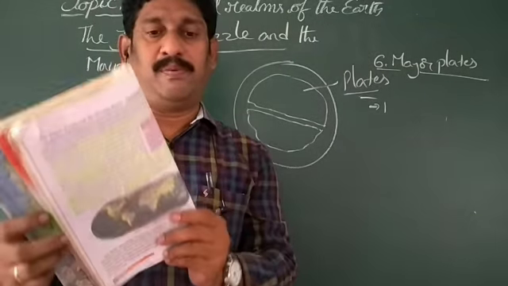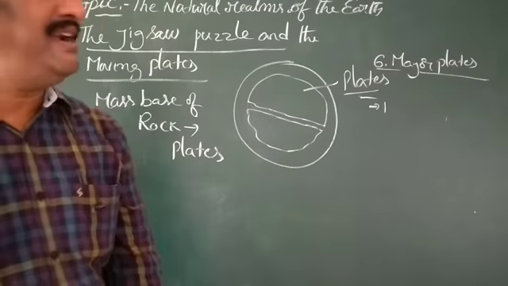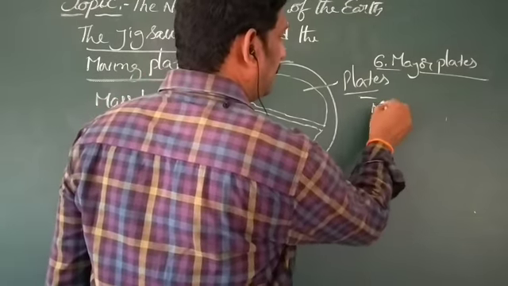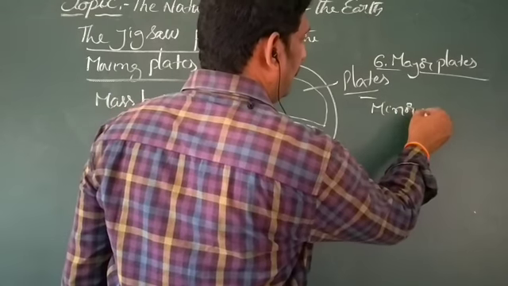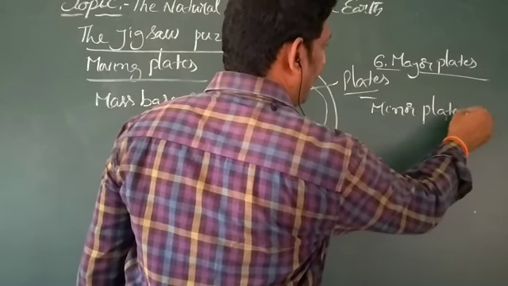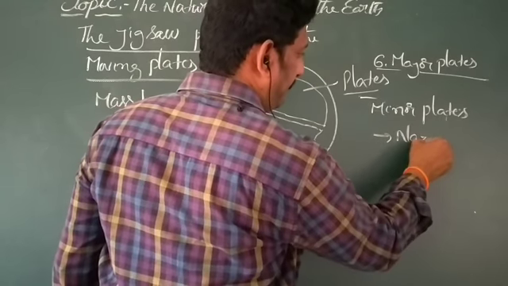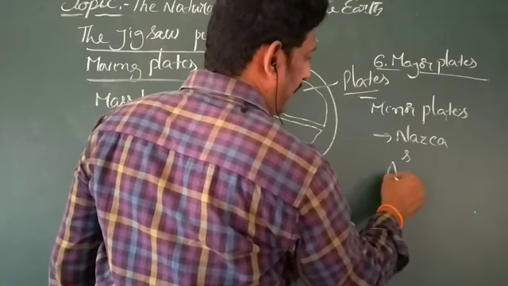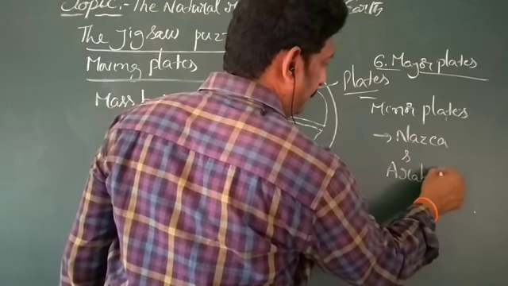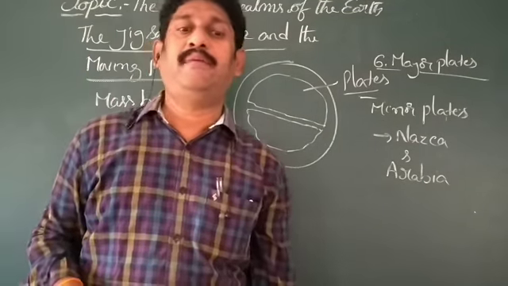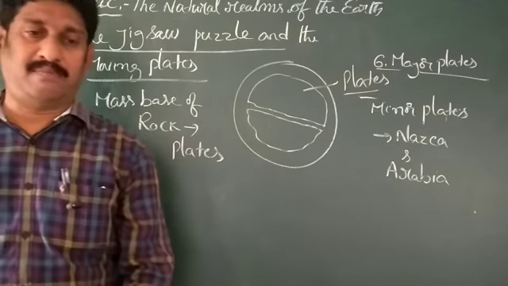What are the minor plates? Nazca and Arabian plates. Okay, the minor plates are the Nazca and Arabian plates. We can see the Nazca and Arabian plates also in this map.